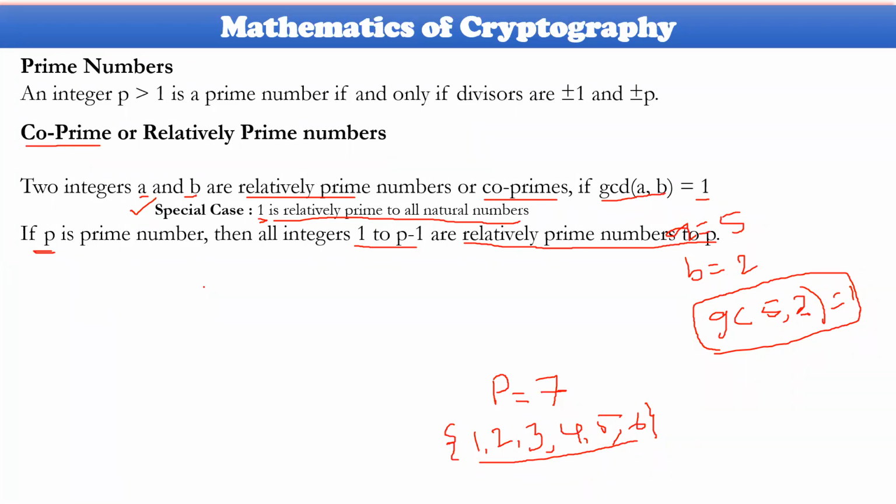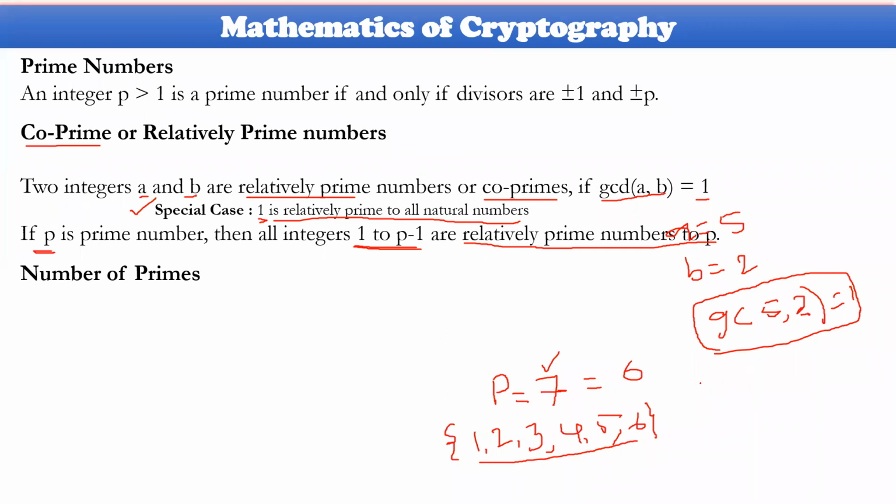Then, how do you calculate the number of co-primes available for a particular number? For p equal to 7, the number of co-primes will be equal to 6. We have already taken this case. So 1 to p minus 1 are co-primes for a particular p.